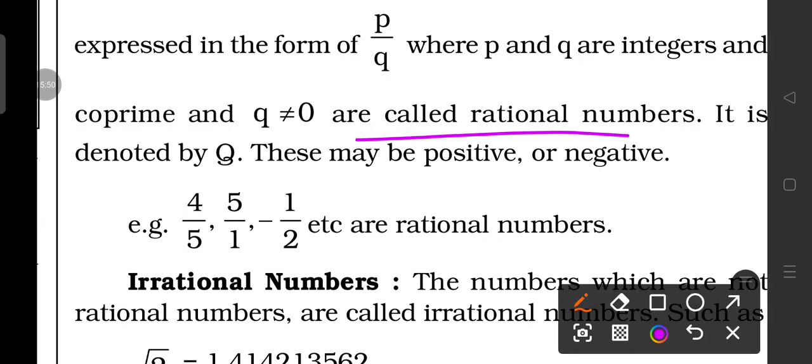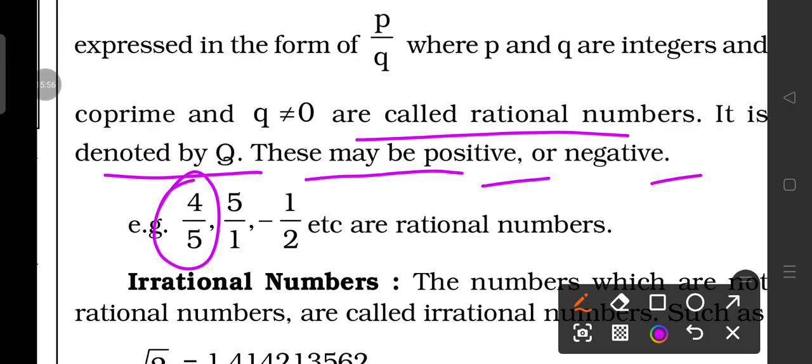These are called rational numbers. It is denoted by Q. These may be positive or negative. So here 4 by 5, 5 by 1, minus 1 by 2, all these are rational numbers. So here I am going to stop this video now.